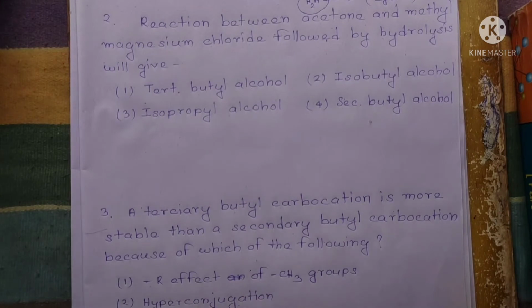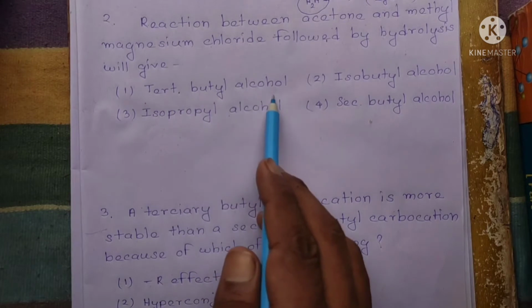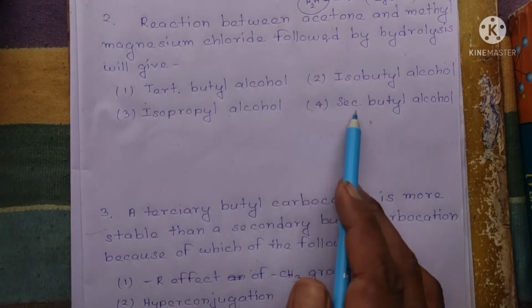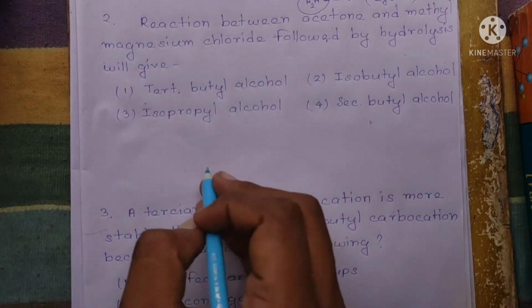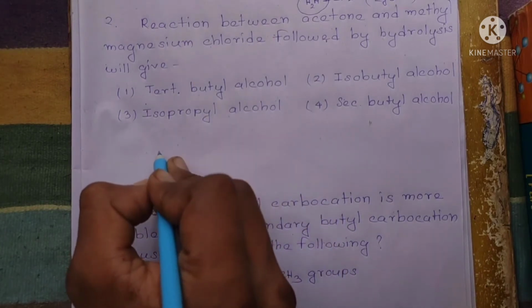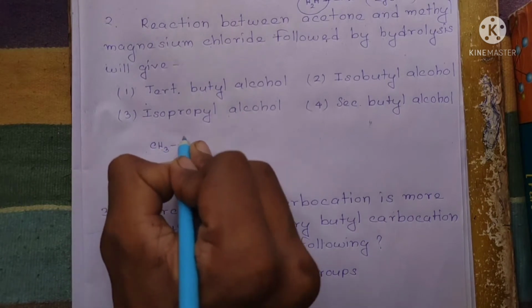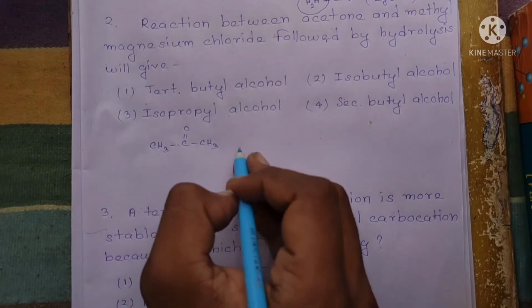Reaction between acetone and methyl magnesium chloride followed by hydrolysis will give tertiary butyl alcohol, isobutyl alcohol, isopropyl alcohol, and the fourth option is secondary butyl alcohol. Okay, so let's see. So first of all, draw the structures of acetone and methyl magnesium chloride. So acetone means CH3, CO, CH3, and methyl magnesium chloride.